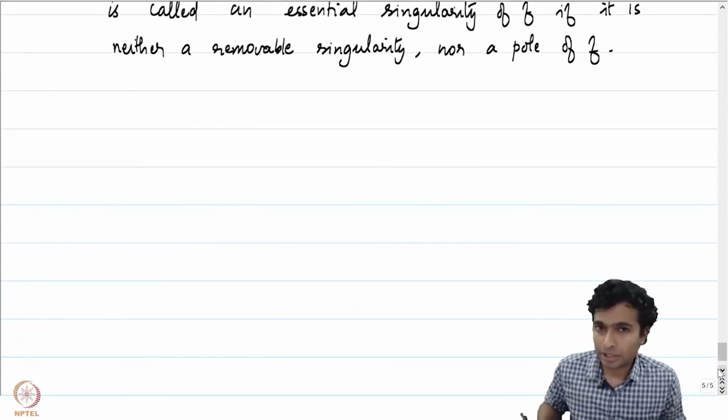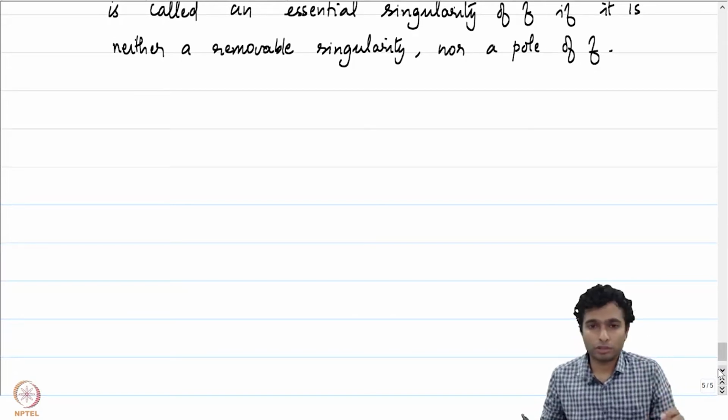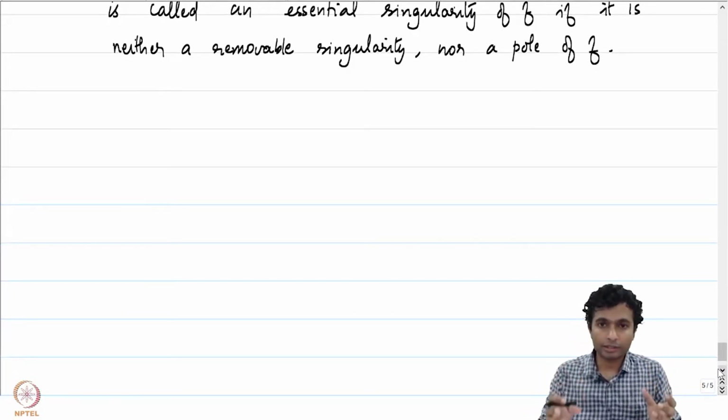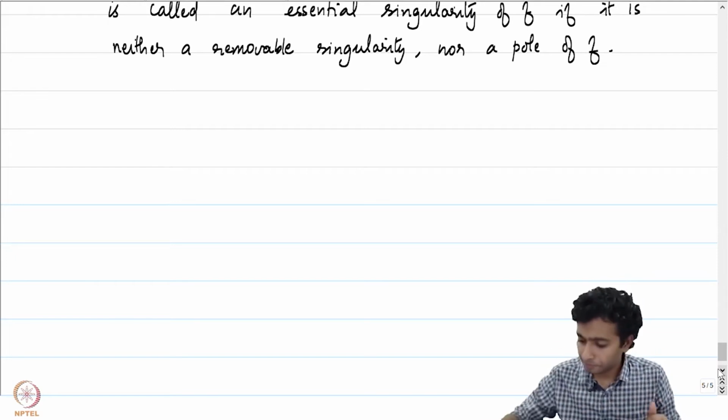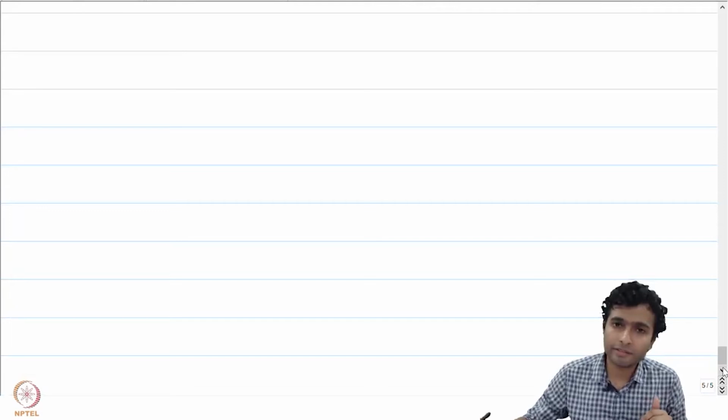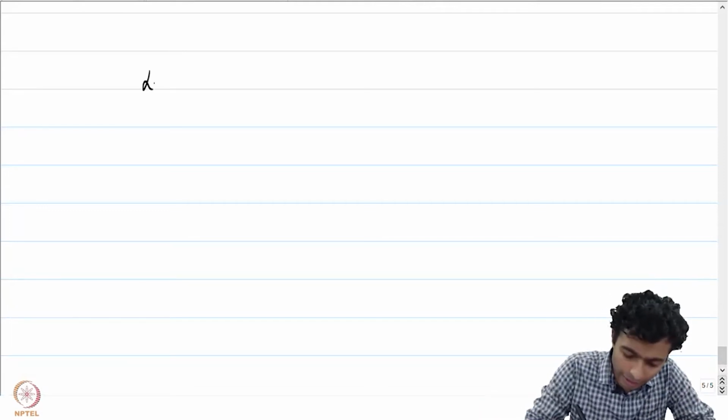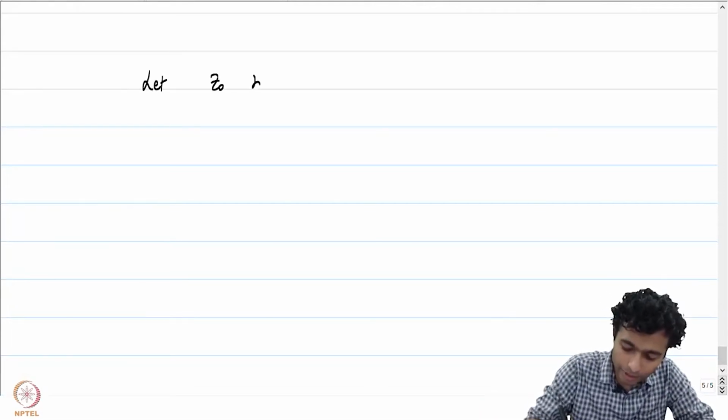Let us now spend some time studying how the poles of a function f behave, how the isolated singularity called a pole can be studied better. So, let us revisit our definition. So, let z0 be a pole of f.